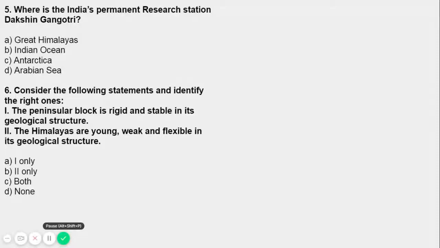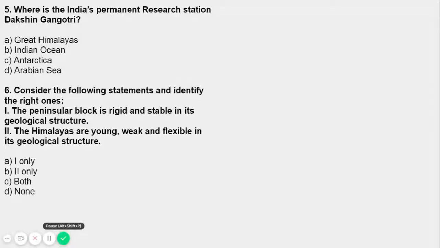So what is the peninsula? What do you think it is formed of? The peninsula is formed essentially by a great complex of very ancient granites, which constitutes a major part of it. It has been standing like a rigid block, with the exception of some of its western coast, which is submerged beneath the sea, and some other parts changed, affecting the original basement. So yes, the peninsular block is rigid and stable in its geological structure. The first statement on your screen is correct.